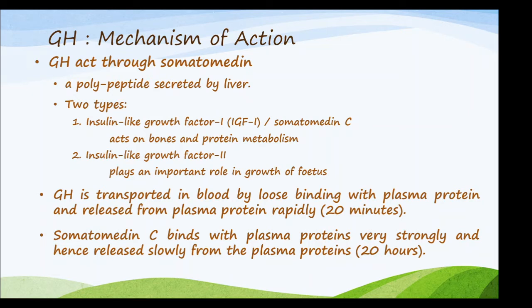So the GH is transported through the blood by binding proteins and it also loosely binds to plasma proteins, and it is released from the plasma protein in the blood within 20 minutes. So somatomedin C binds with the plasma proteins very strongly and the growth hormone is released slowly from the plasma proteins, that is it can go up to 20 hours.